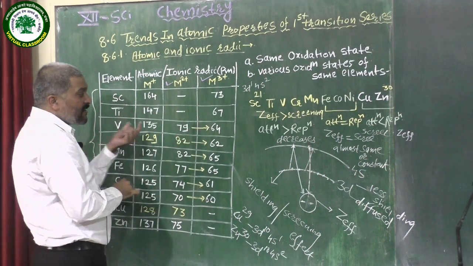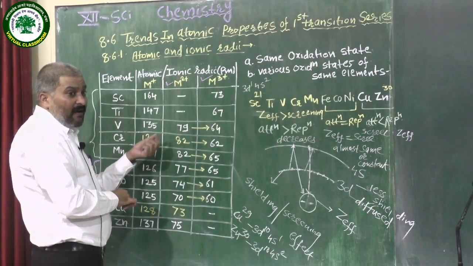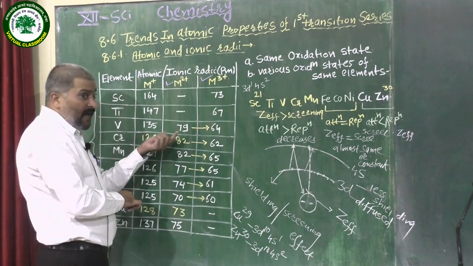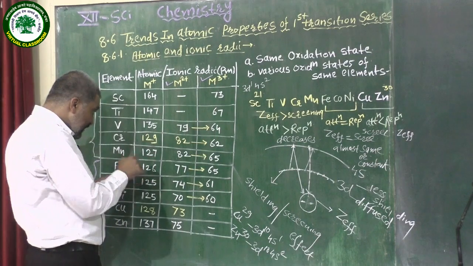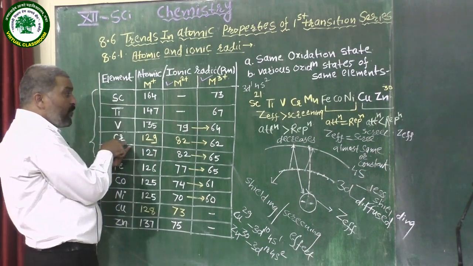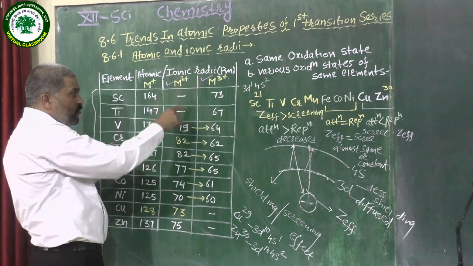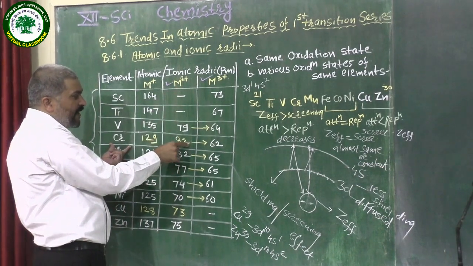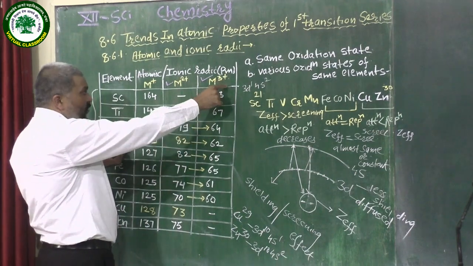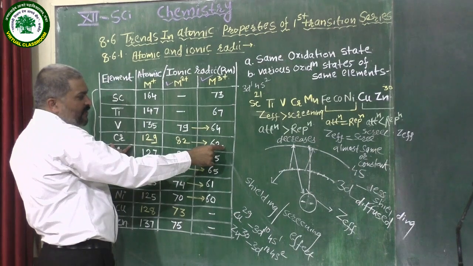What does it indicate? As the oxidation state increases, the values decrease. In the case of chromium, the +2 oxidation state shows 82 picometer, and the +3 state shows 62 picometer.